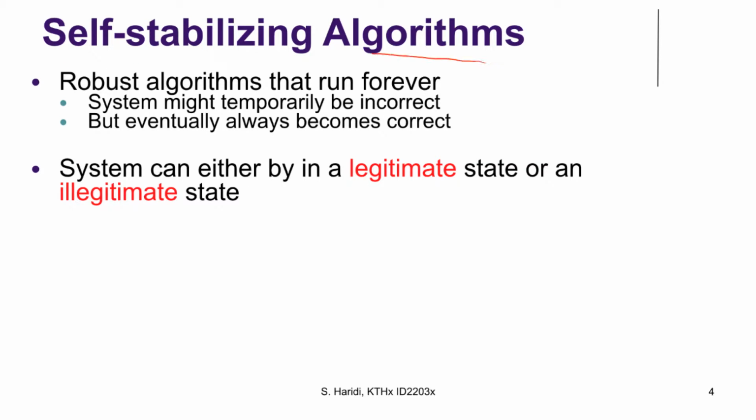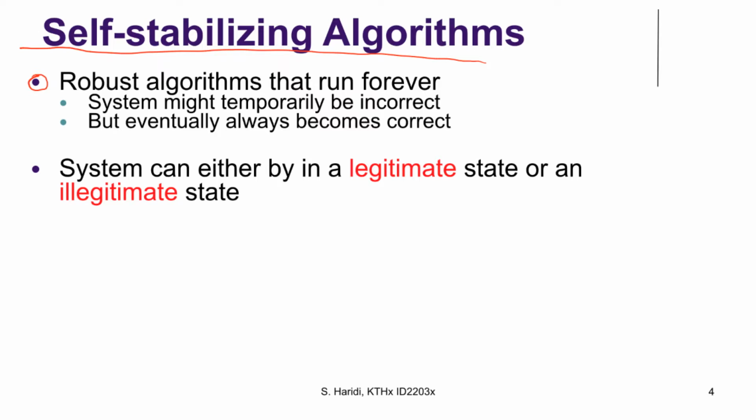Self-stabilizing algorithms are the other topic that we will not discuss in detail. These are robust algorithms that run forever, but the system might exhibit temporary failure. For example, it can be temporarily incorrect and exhibit transient failure. These algorithms revert to correct behavior once the transient error disappears. That is to say, the system eventually becomes correct.